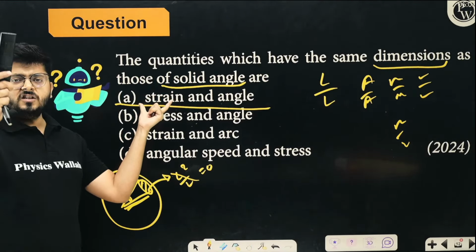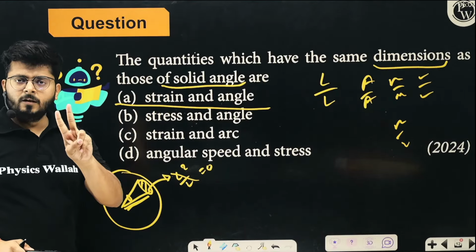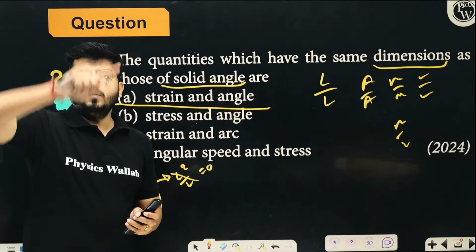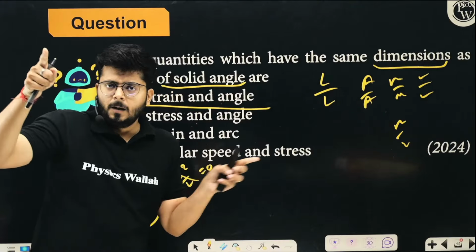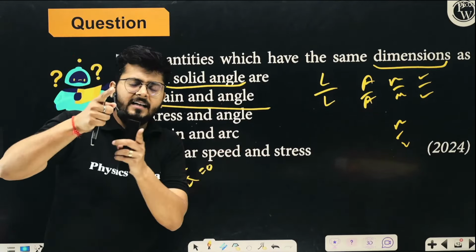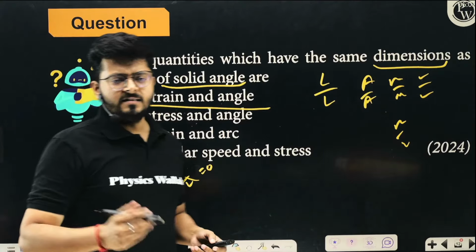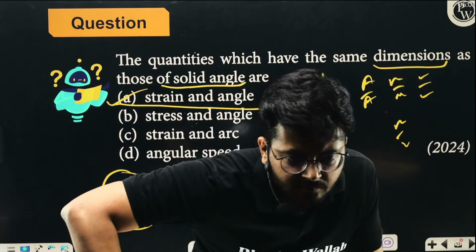Strain is change in length upon original length, length upon length. The ratio of two similar quantities is dimensionless. Angle is the length of arc upon radius, length upon length, again dimensionless. So of course you don't have to look any further. Option A is the correct option. I believe I'm making some sense to you, right?